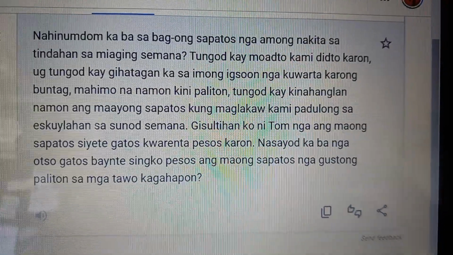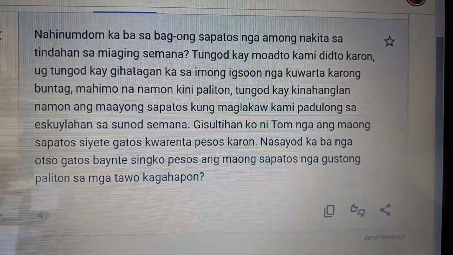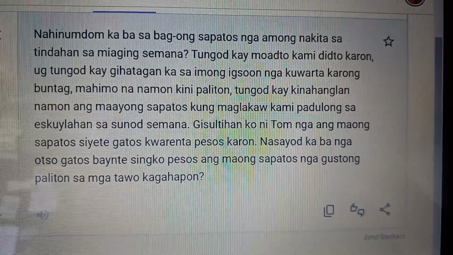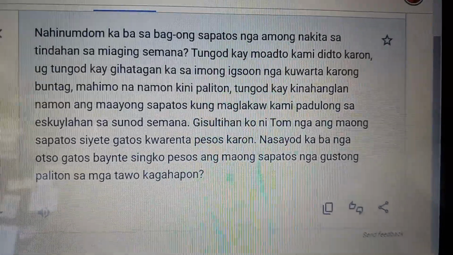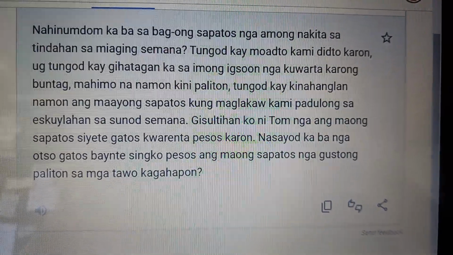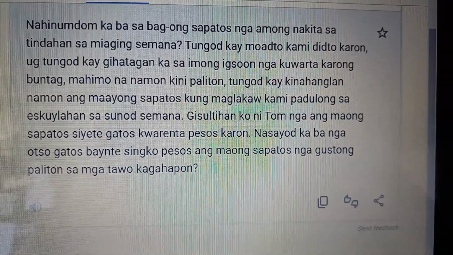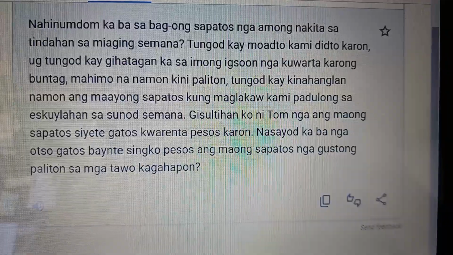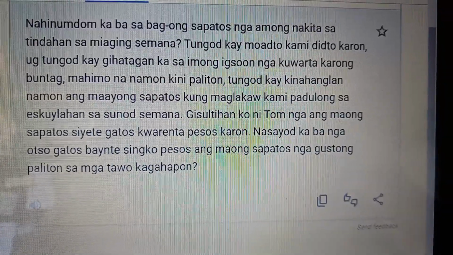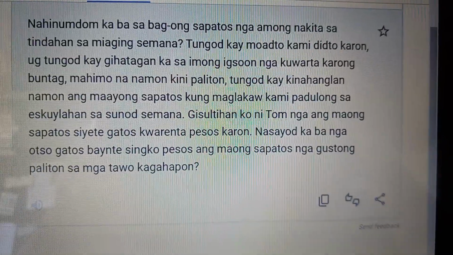Okay, now let's say the whole sentence. Since we are going there today, tungod kay muadto kami dito karon. And since your brother gave you money this morning, ug tungod kay gihatagan ka sa imong igsuon na kwarta karong buntag, we can buy them now.